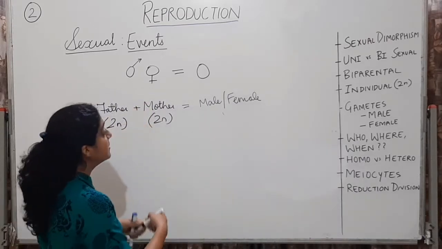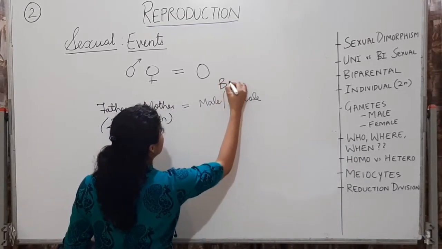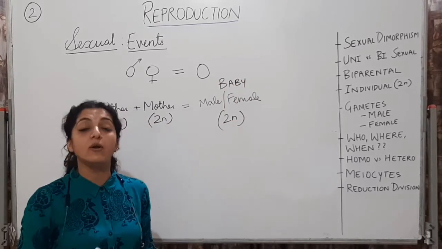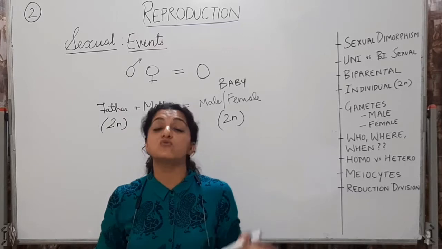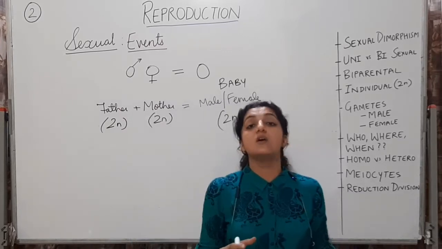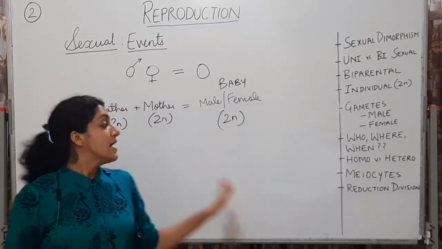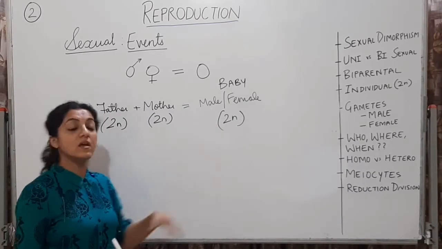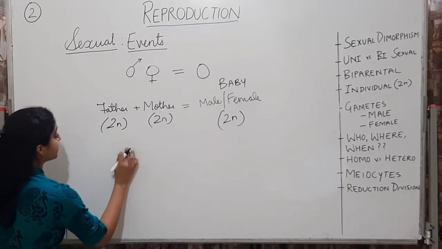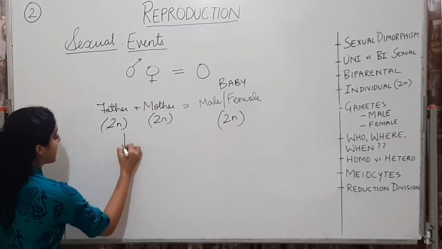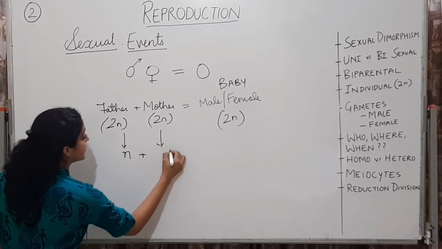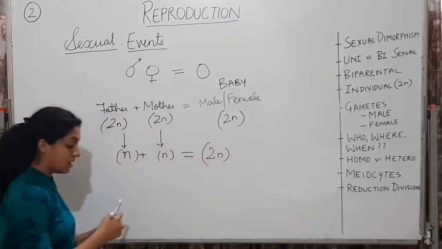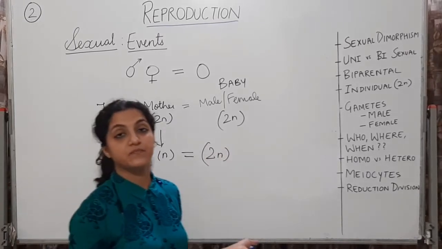All right? And the individual which is produced, the baby which is born, either male or female, also has to be a diploid one. The organism which is produced also has to be a diploid one. So diploid organism is producing a diploid organism. How do we get this 2n over here? One from this, okay? One from this parent plus one from the female parent. That is how it is going to join and make a diploid organism.